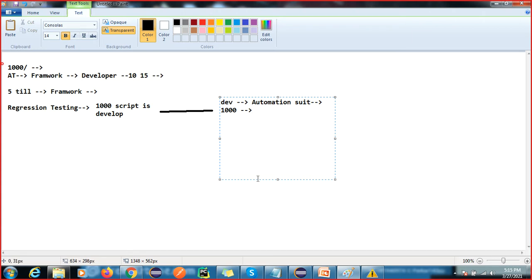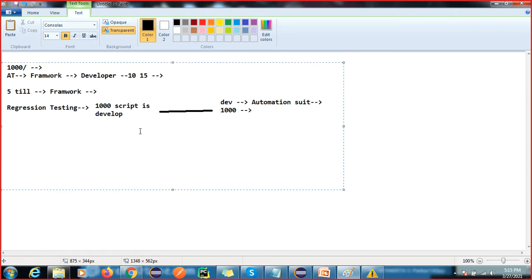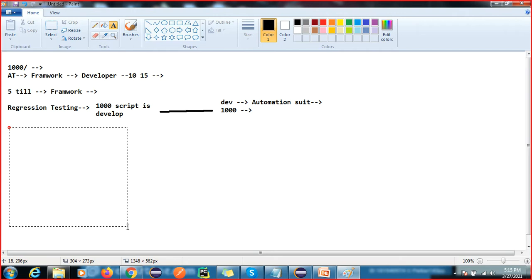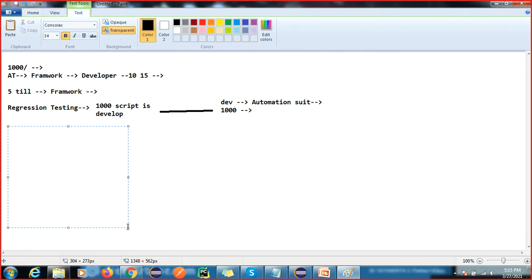So this is your job when you join any company. Or maybe they are doing some new features, so you have created some test cases as per the new changes and new requirements. Say you have created 5 new test cases.